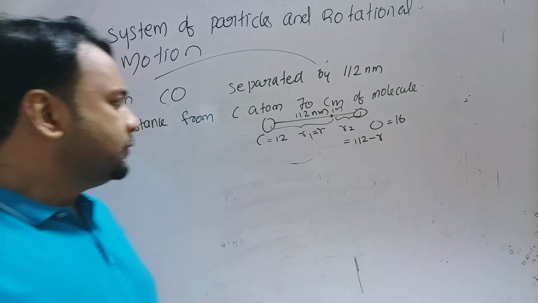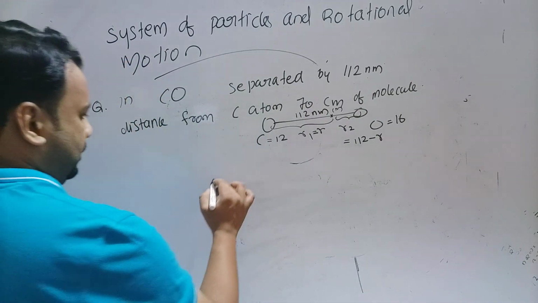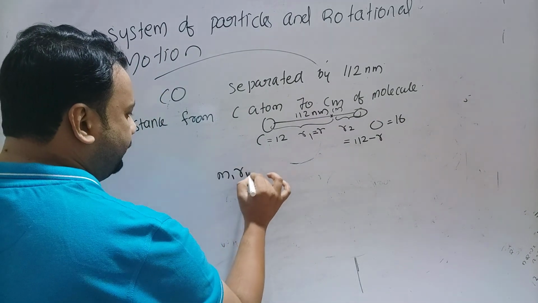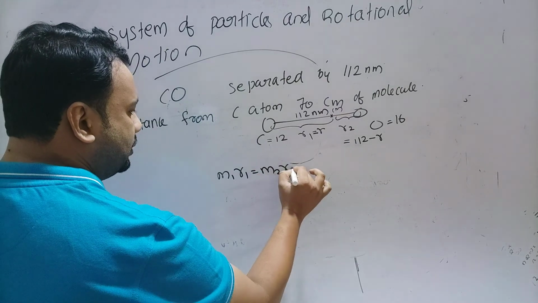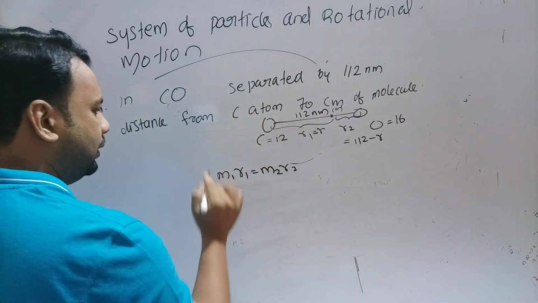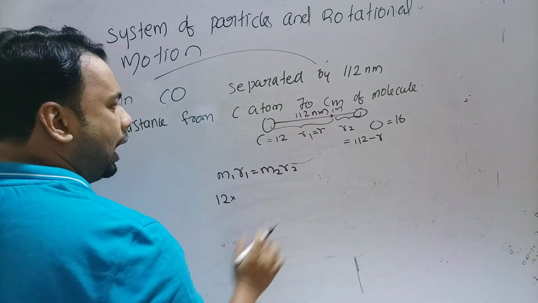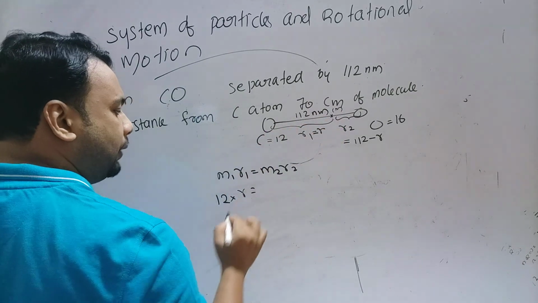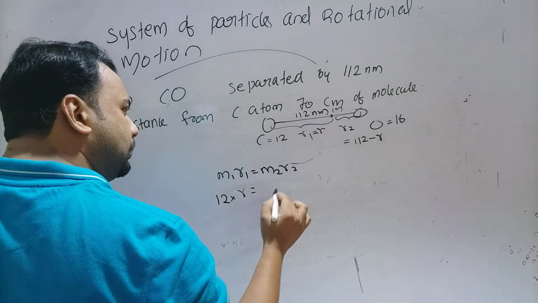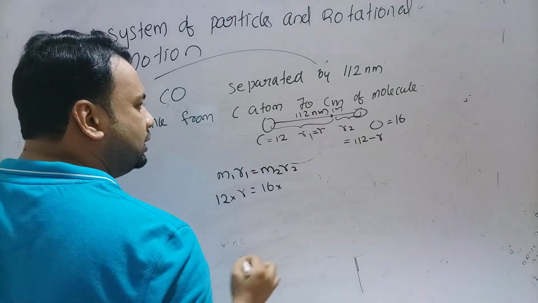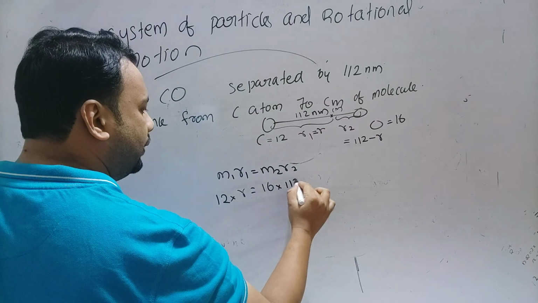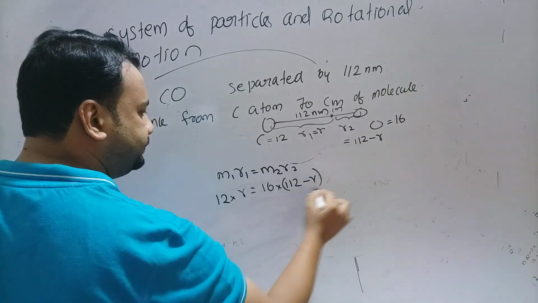So our equation is m1 r1 equal to m2 r2. Here m1 is mass of carbon atom, it is 12, and r1 is the distance that we have to find, r, and m2 is the mass of oxygen atom, that is 16, and r2 is 112 minus r.